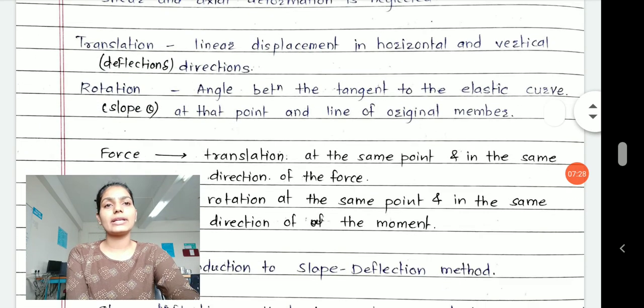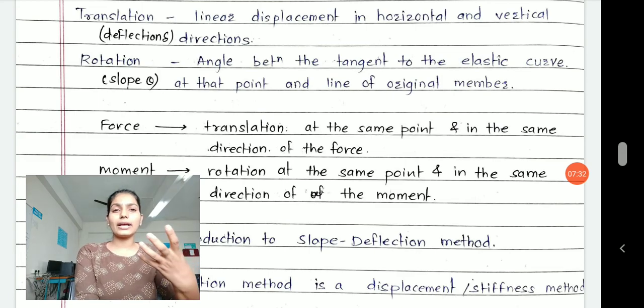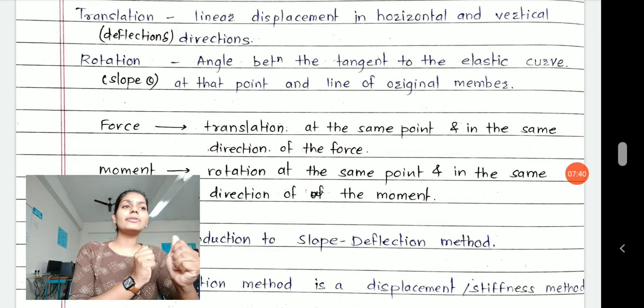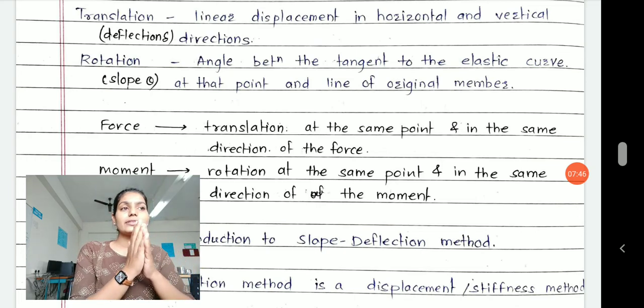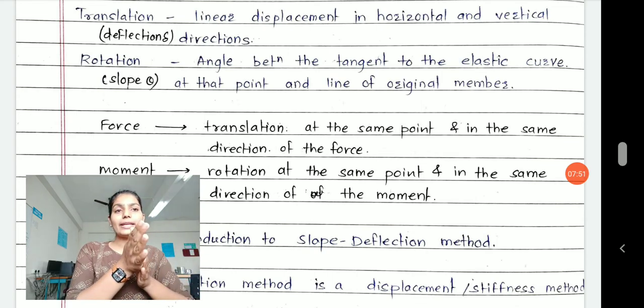Next is translation. Now as I said, deformation is of a variety of types. First is shear. Shear force is a force acting equal and opposite in direction, and the body is bent like this.